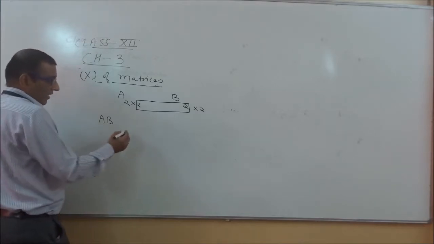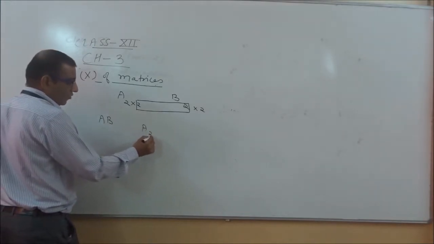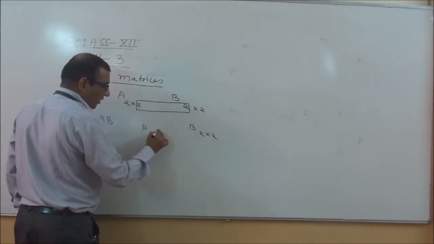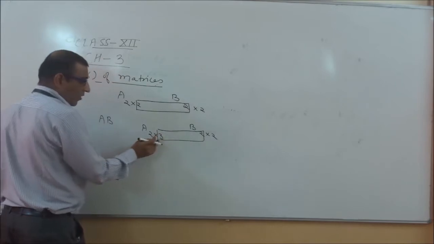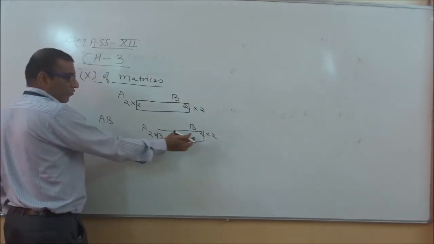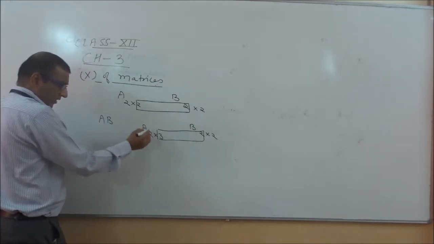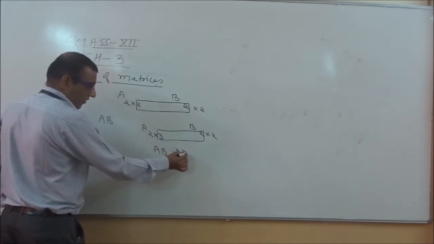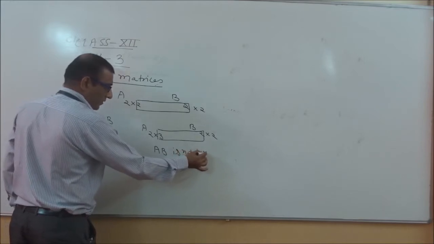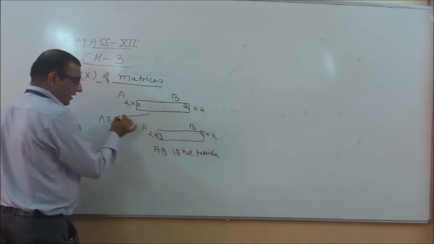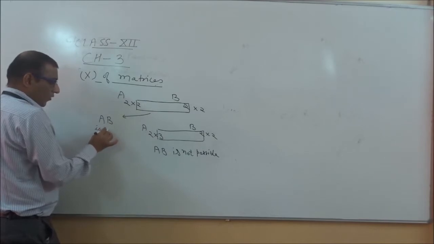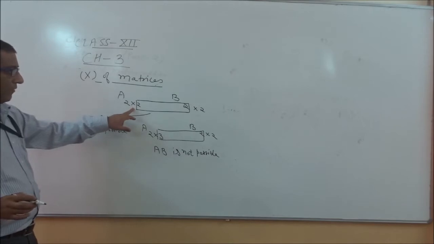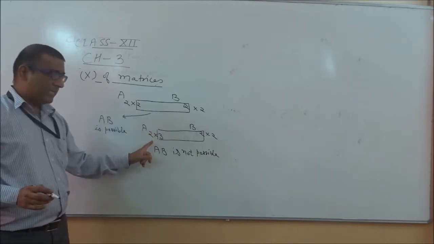If we take another case, for example, if I am taking A as 2 into 3 and B as 2 into 2, in this case, if you notice here, the number of columns of matrix A is not equal to the number of rows of matrix B. So in this case, AB is not possible. In the earlier case multiplication of AB is possible because the number of columns is equal to the number of rows, but here it is not possible.